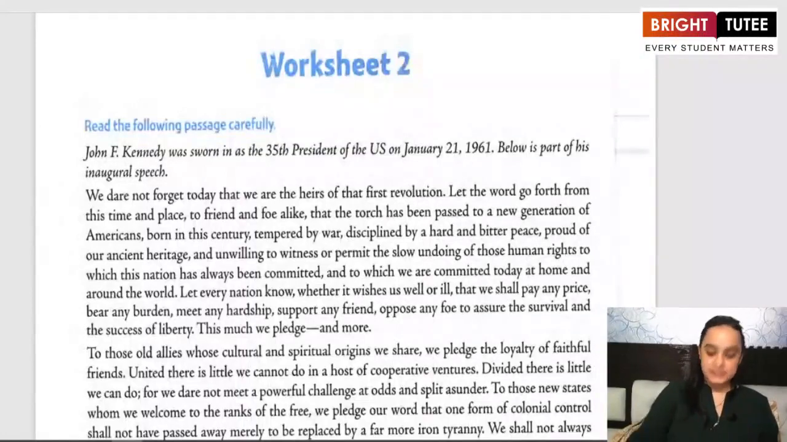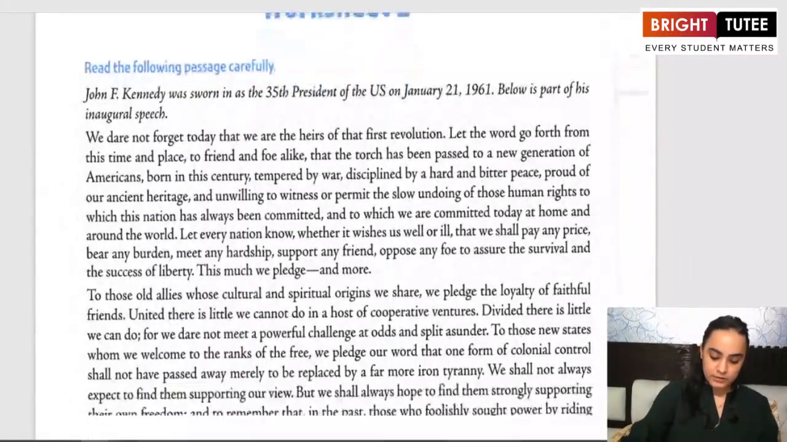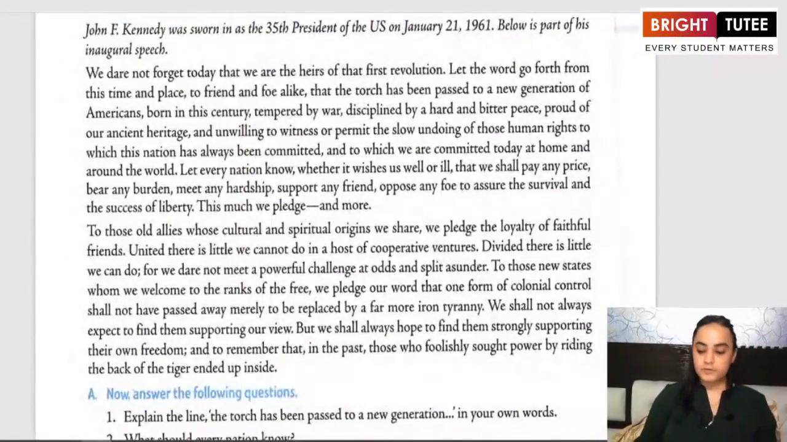It says John F. Kennedy was sworn in as the 35th President of the US on January 21, 1961. Below is part of his inaugural speech. So in this worksheet we are going to read the inaugural speech which was delivered by John F. Kennedy, who became the 35th President of the US on the 21st of January 1961.